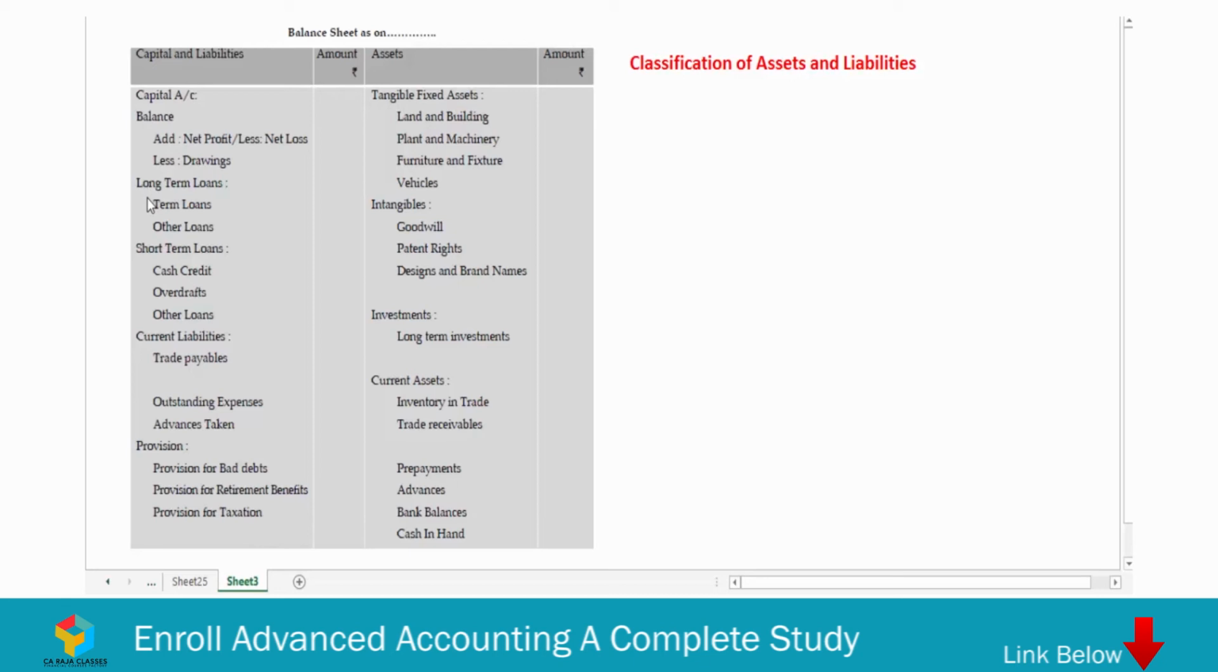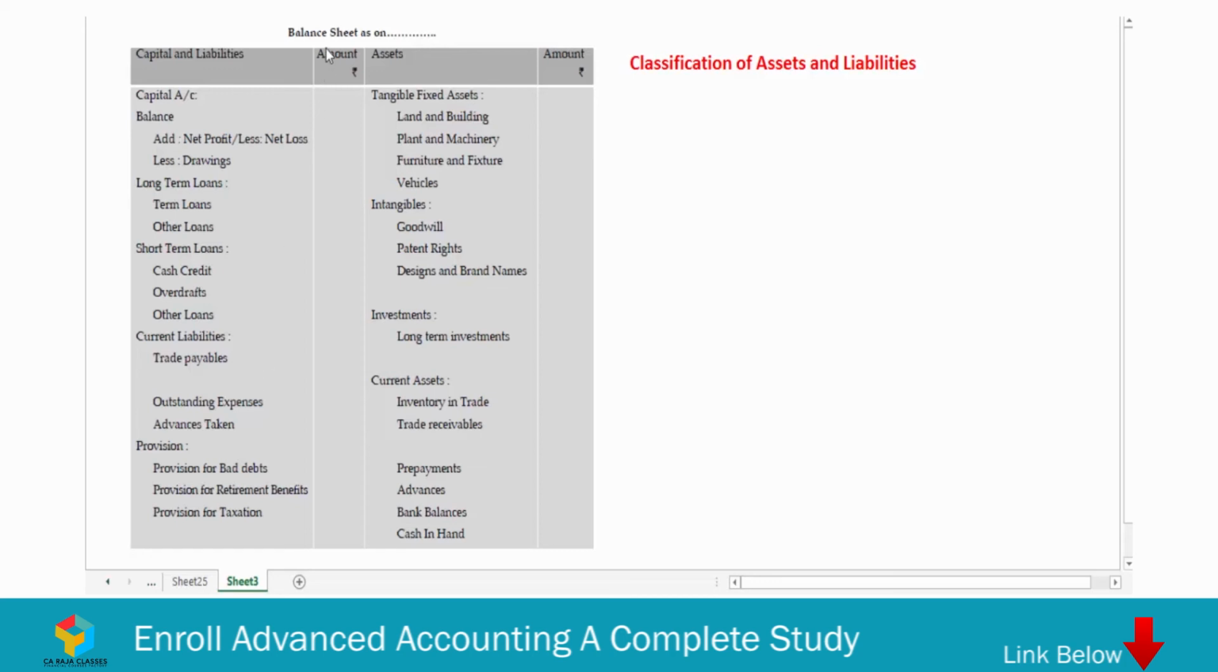So anything which is repayable within a period of 1 year should be called as current liabilities or short-term liabilities, and anything which is repayable after 1 year, for that matter capital and long-term loans, will be called as long-term liability, and that includes undistributed profits also. And this statement where we present all long-term assets, current assets, all long-term liabilities, short-term liability, this statement is called as balance sheet.